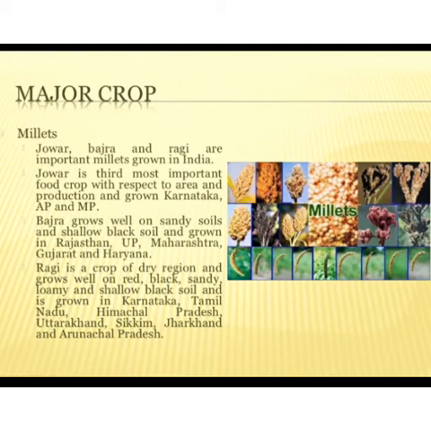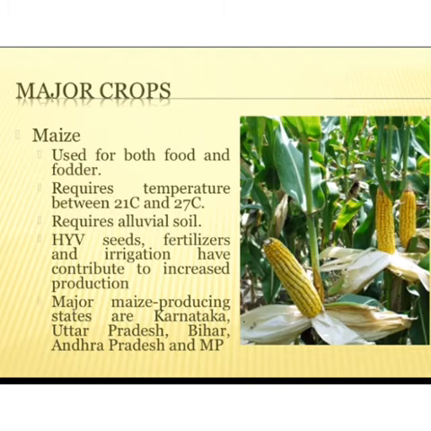Another major crop is millet. Jowar, bajra and ragi are the important millets grown in India. Jowar is the most important food crop with respect to area and production, and is grown in Karnataka, Andhra Pradesh and Maharashtra. Another one is maize.